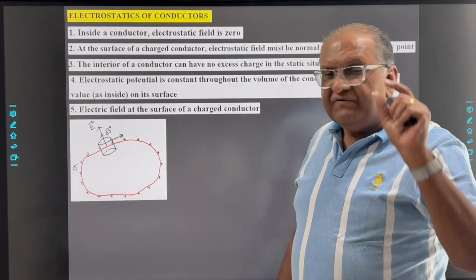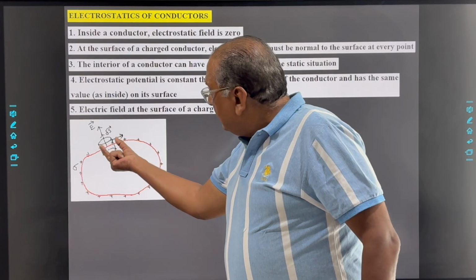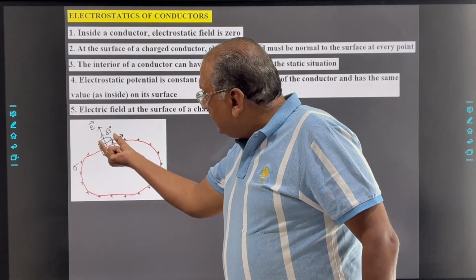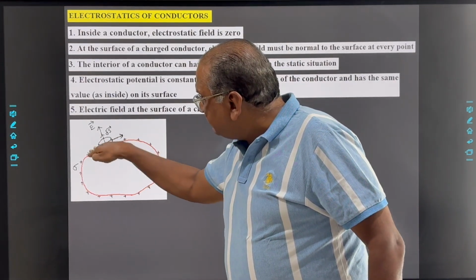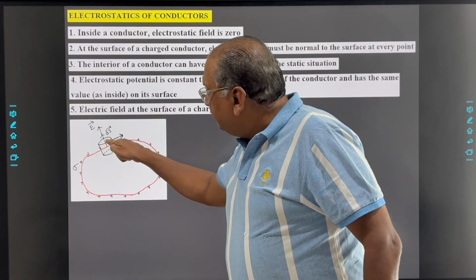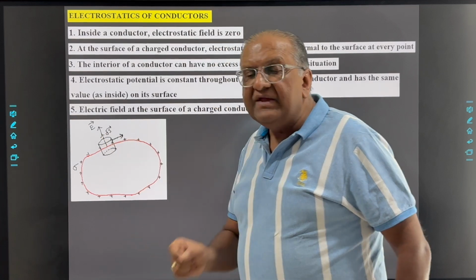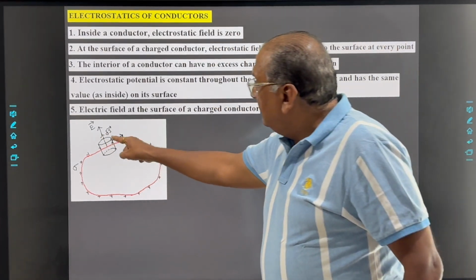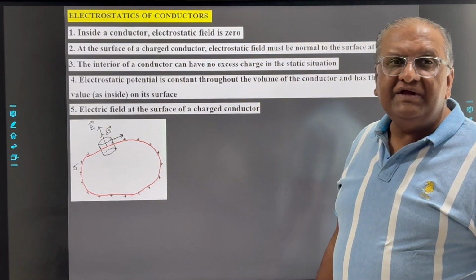So here flux will pass only through this particular flat surface. Here the electric field and the infinitesimally small area vector are both parallel to each other.